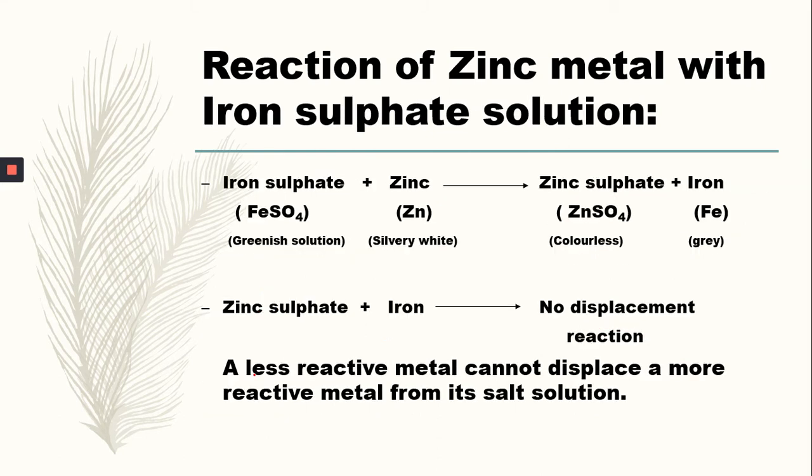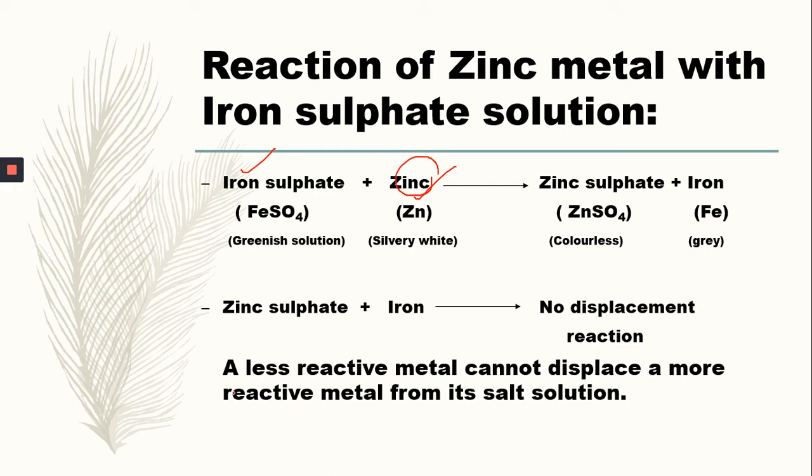If we consider another example of zinc metal, the reaction of zinc metal with iron sulfate. In the iron sulfate solution, we put some zinc granules, then a reaction will take place and it becomes zinc sulfate plus iron, because zinc is a more reactive metal. Zinc displaces the iron from its iron sulfate solution, and it becomes zinc sulfate, which is colorless.